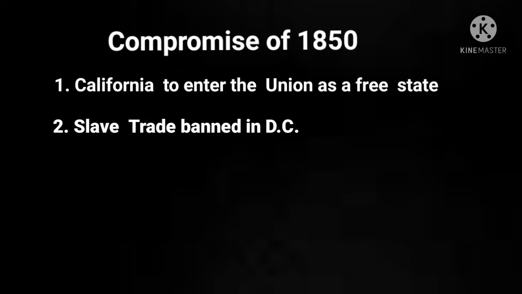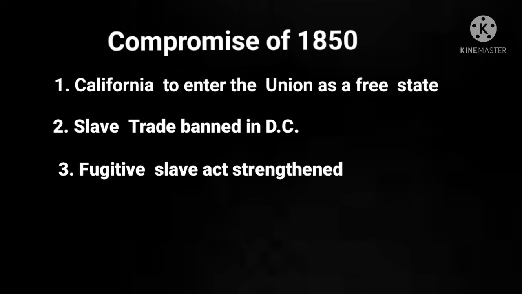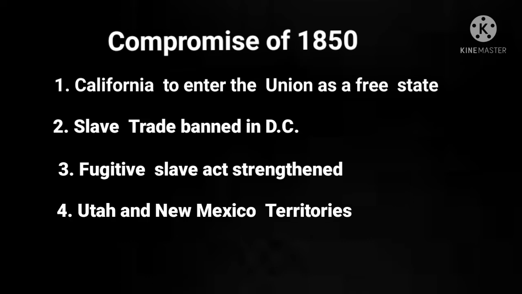Those 2 measures in themselves were basically very much in favour of the northern approach that banned slavery, etc. The third thing in the actual bill was to counteract those 2 measures, which was that the Fugitive Slave Act was to be strengthened. And there were also 2 other ideas in it, which was that the Utah and New Mexico territories would be decided whether to be slave or free later.